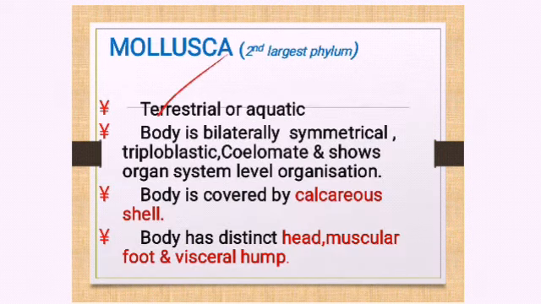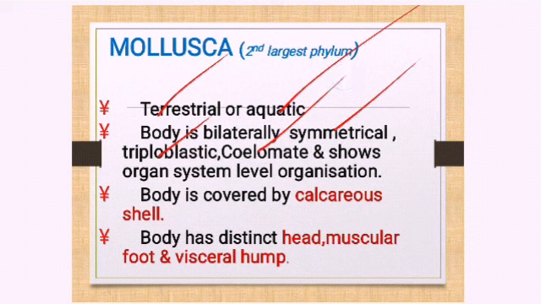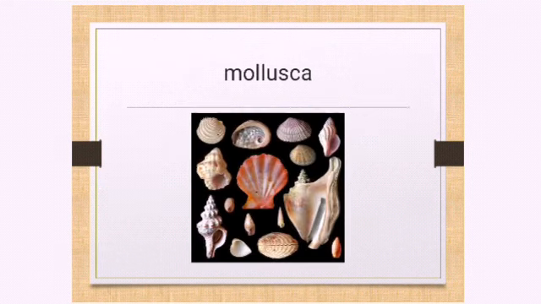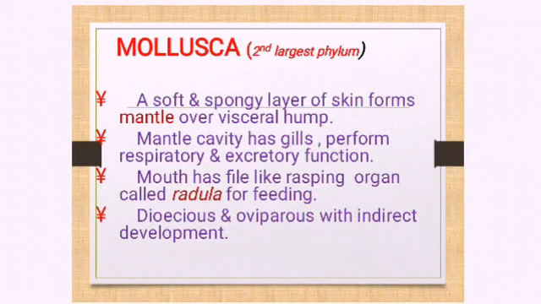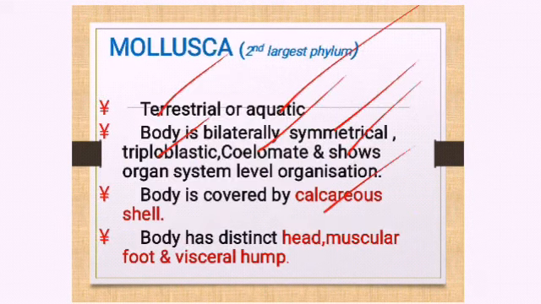Terrestrial, on land, can be in water. Some organisms are bilaterally symmetrical, triploblastic, coelomate. I am not saying all these definitions, many times I have told you. Shows organ system level of organization. Body has calcareous shells. They are made up of what? Hard covering. Okay, so you can find hard covering, calcium deposited. That's why the name is what? Calcareous shells.